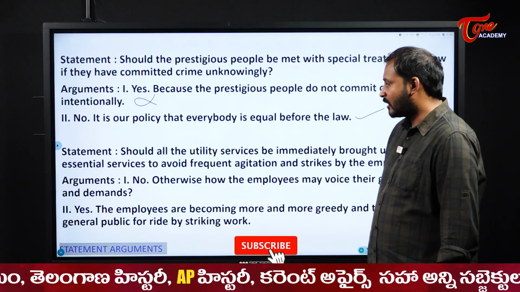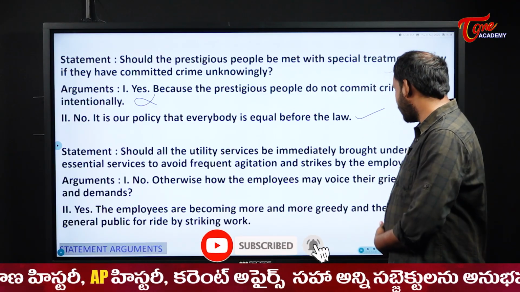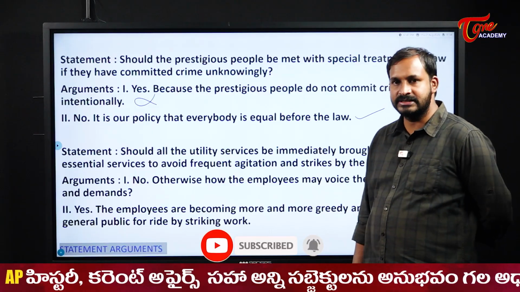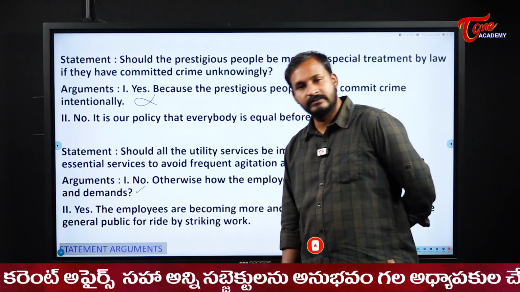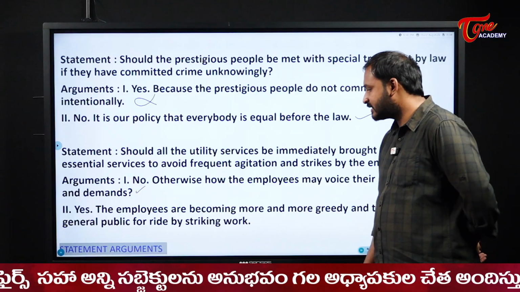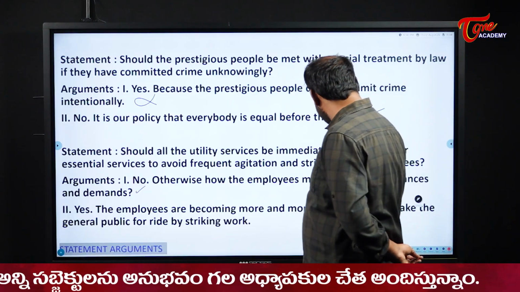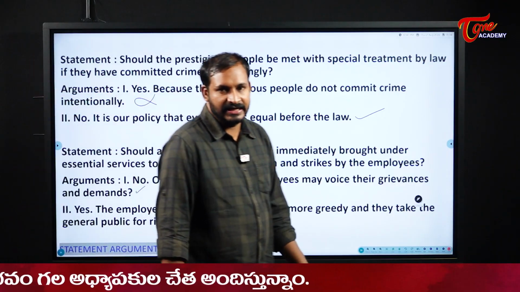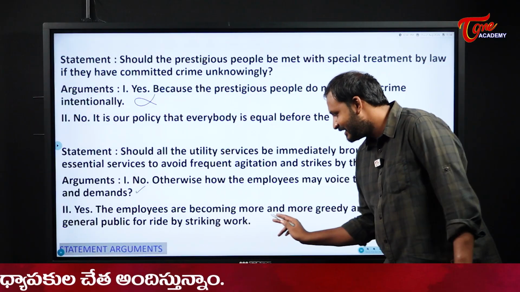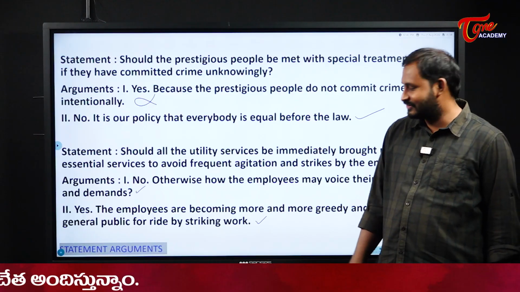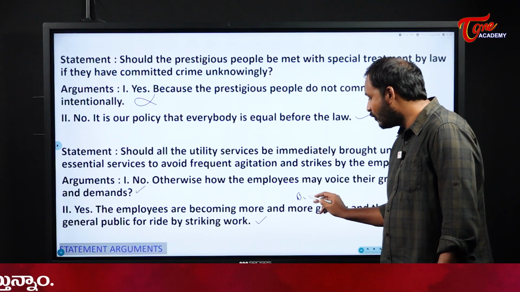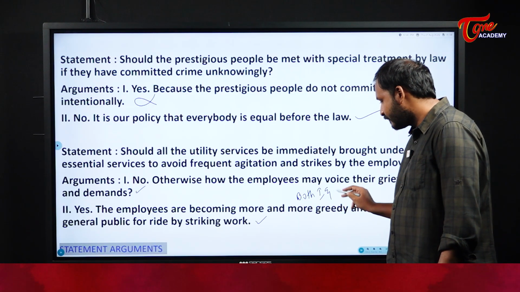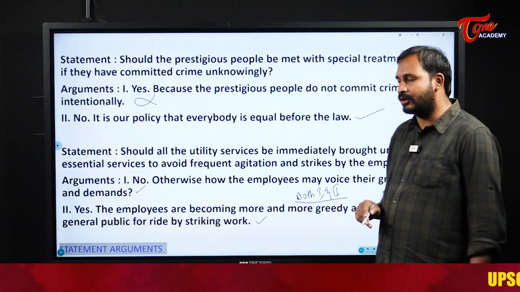Right? Now, arguments. No, otherwise how the employees may voice their grievance and demands? Yes, that is a strong argument. Next, yes, the employees are becoming more and more greedy and they take the general public for ride by striking. Yes, this one is also a strong argument, actually speaking. So here our answer becomes both 1 and 2. Both 1 and 2 are strong argument here.